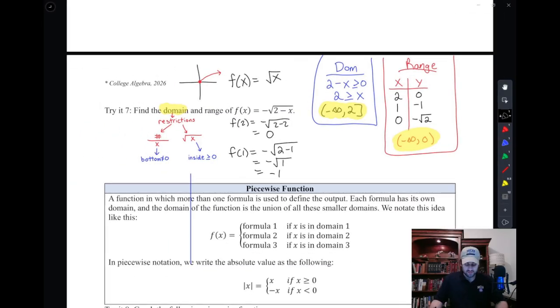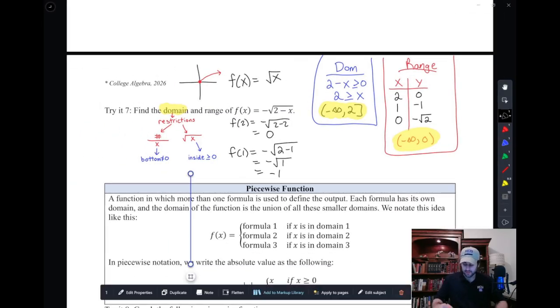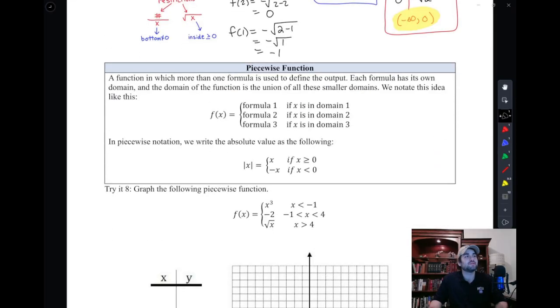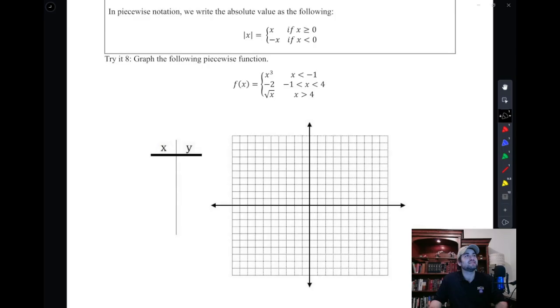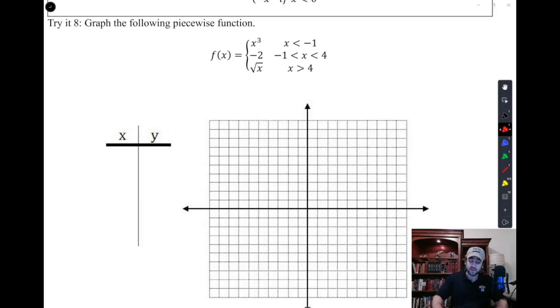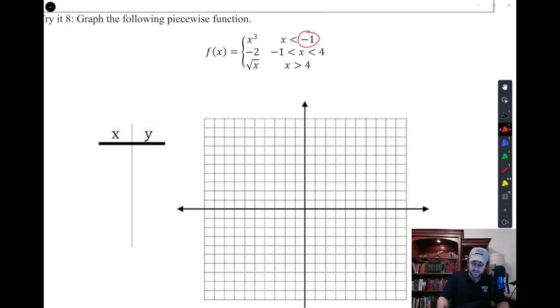All right, so we have one last implication that comes out of the piecewise, or out of the domain and range talk, and that's piecewise functions. That is, these functions that are technically 3 functions in one, split up by, per our Bible verse, some boundary lines. And those boundary lines are going to come from these conditions.